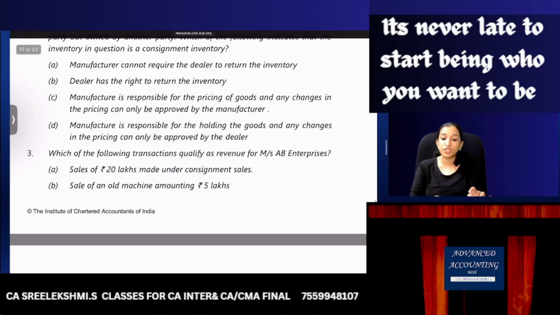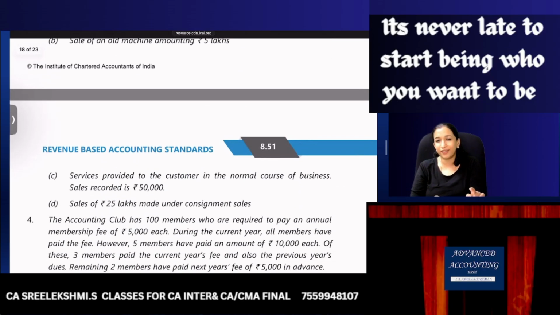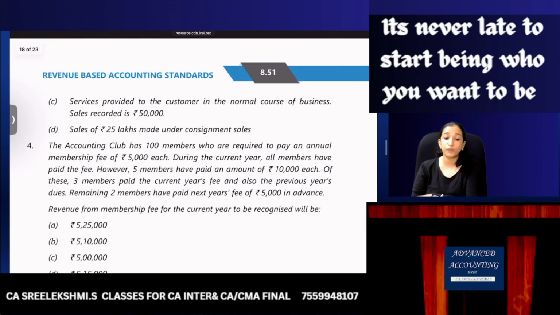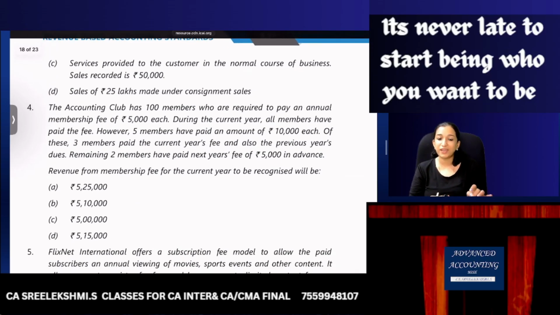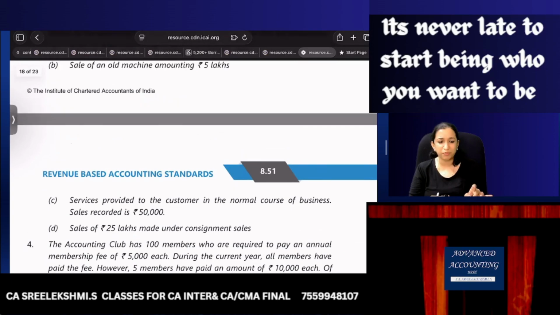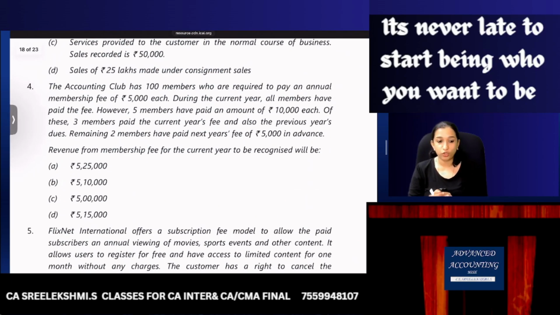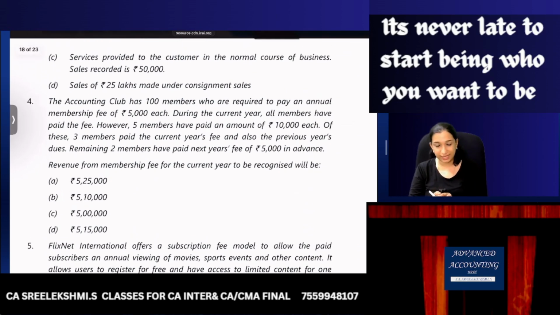Sale of an old machine. See, sale of a machine and all is not revenue. Service provided to the customer in the normal course of business. Yes, it's revenue. Sale of 25 lakhs made under consignment sales. That was option number 1 also. Okay, option 4. So option C is the correct answer.